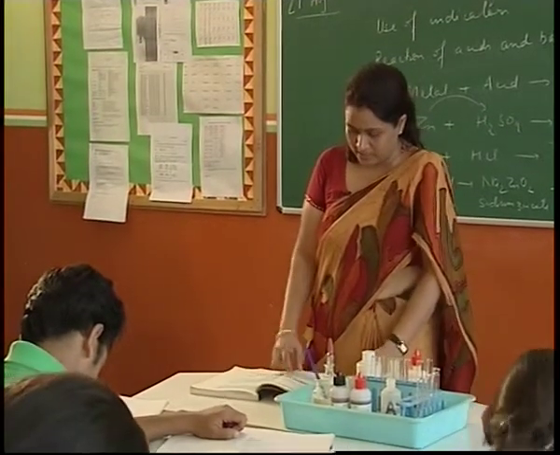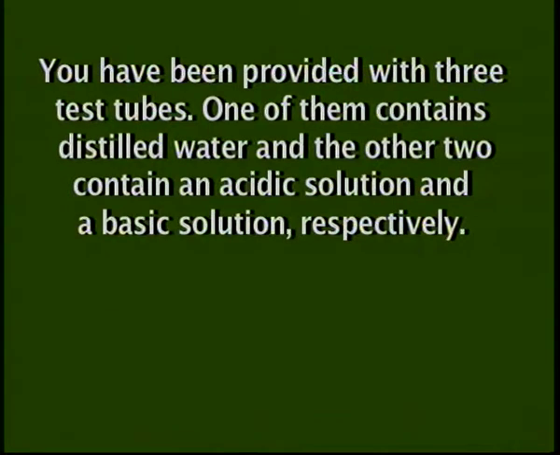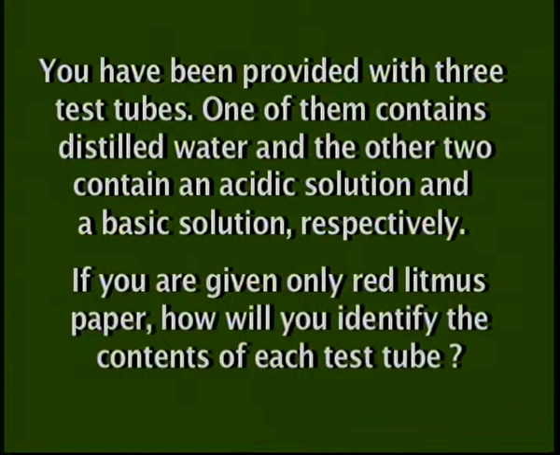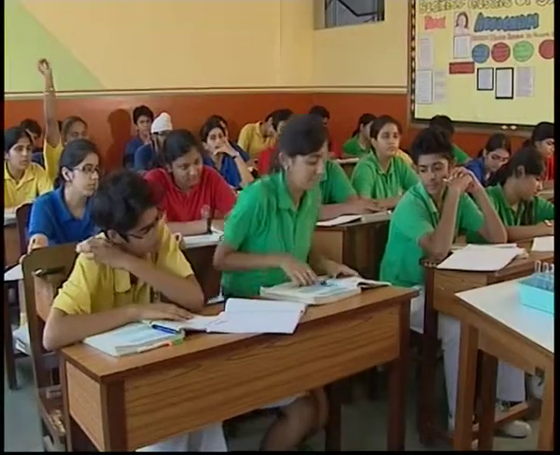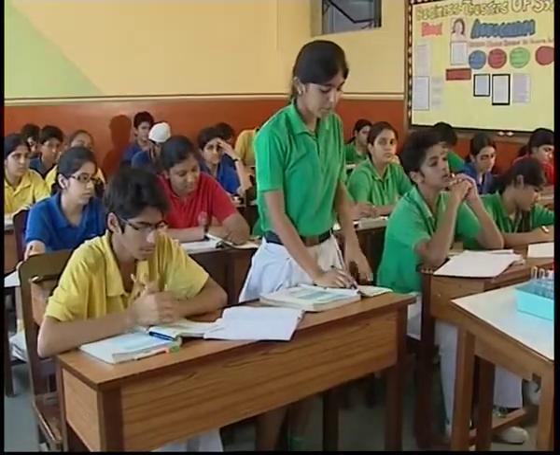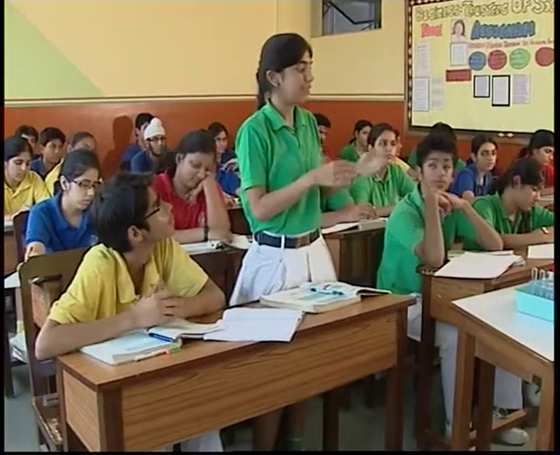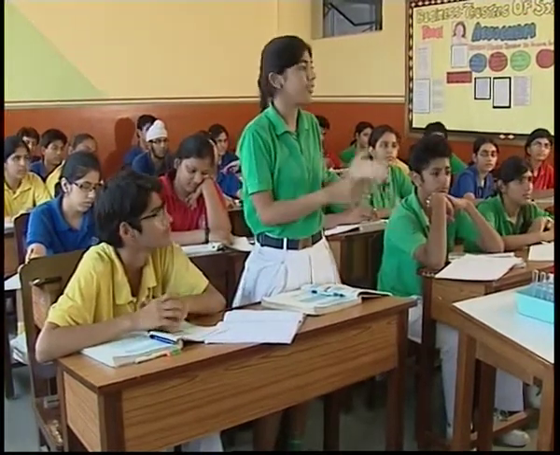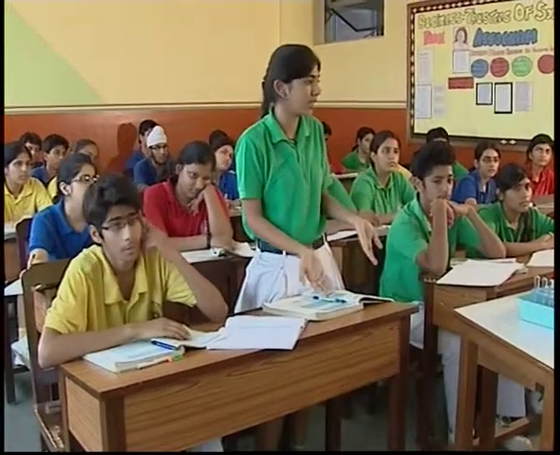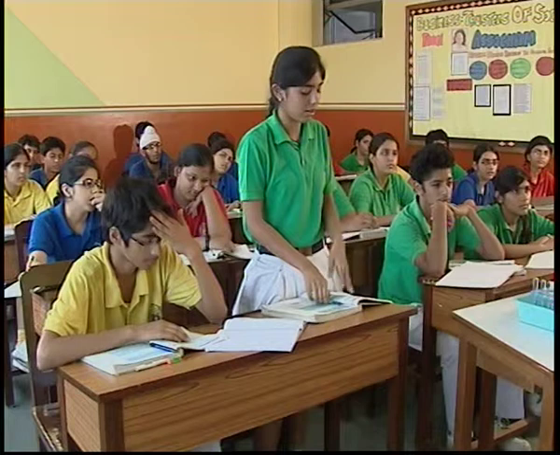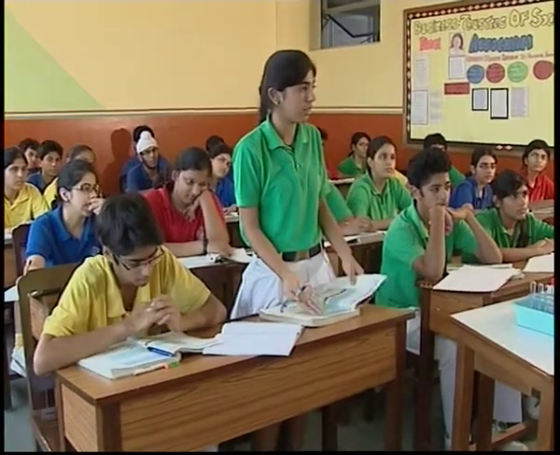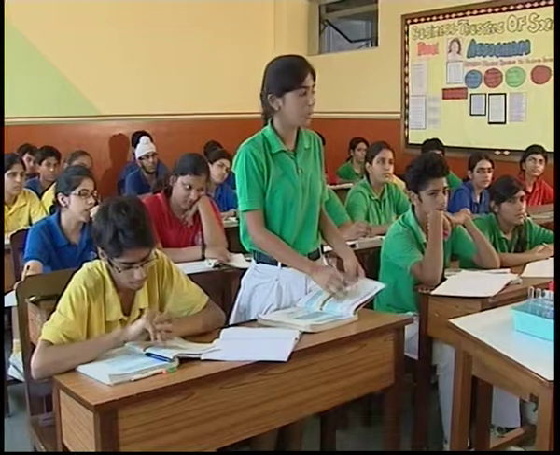Quickly coming to that question that we have in the book. You have been provided with 3 test tubes. One of them contains distilled water and the other 2 contain an acidic and a basic solution respectively. If you are given only red litmus paper, how will you identify the contents of each test tube? Yes, Akanksha, please answer this question. Ma'am, we put red litmus paper in the solutions. If it changes to blue, we'll come to know that it's a base. And in the other solution, if there is no change, then we can say it is acid. And if you put it in the distilled water, there will be no change.